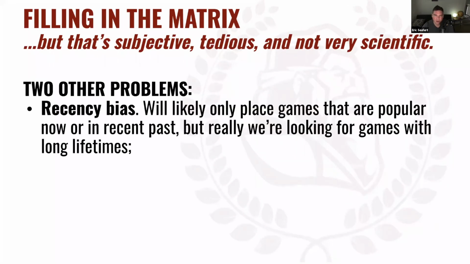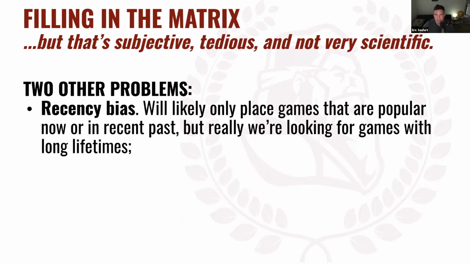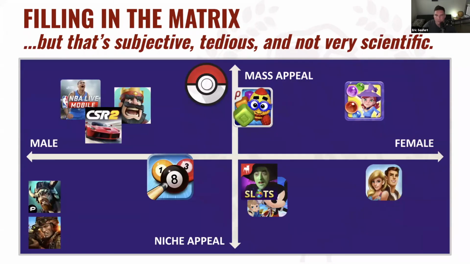We've got recency bias. We will likely only place games that are popular now or in the recent past on that chart, but really we're looking for games with long lifetimes, right? And we're also very likely to focus on one point in time, when in reality, we want to see the app's trend in the downloaded and grossing charts, right? So the viability means the ability to reinvest in the marketing. If we look at it today, that's where it's at today, but where did it grow from over time? That's why doing this is subject to all these cognitive biases seeping in.